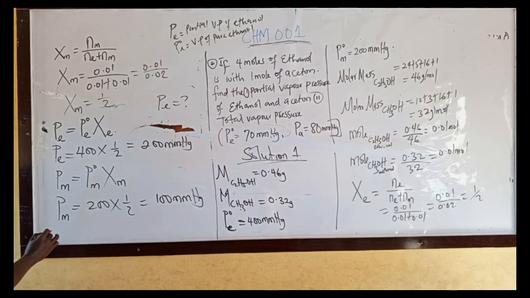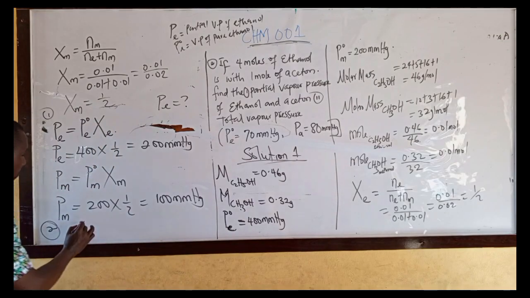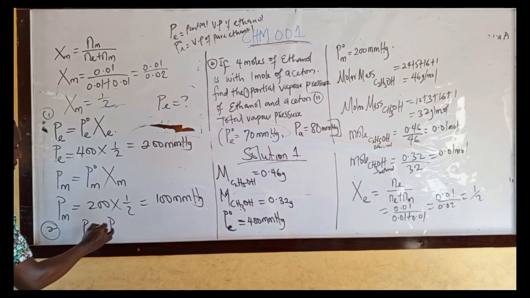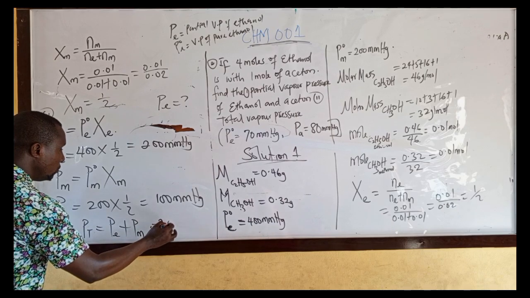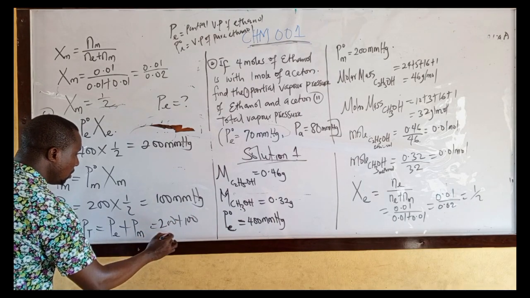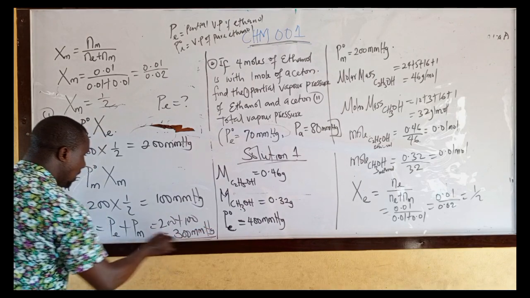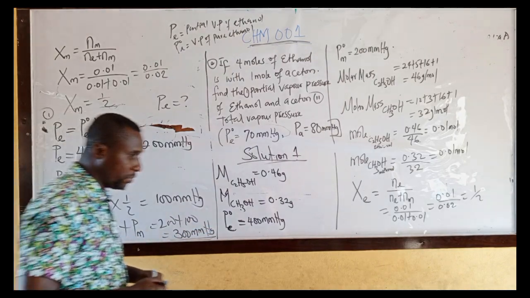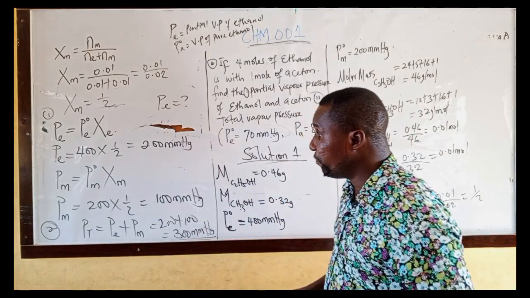Then the second question says, this is question 1. The second question says, calculate the total vapor pressure. That means we calculate total vapor pressure using what? Dalton's law. We have now PT equals what? PE plus PM. Therefore, we have 200 plus 100 equals what? 300 millimeter mercury. Take note of that. That is total vapor pressure.